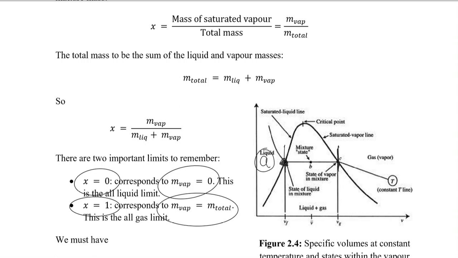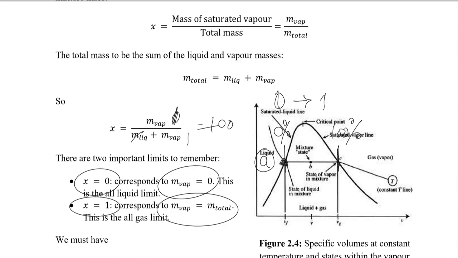If I've got the mass of the vapor as zero, the quality would be zero. If I've got the mass of the vapor as one and there is no liquid in it, obviously the total quality would be 100%. So the quality moved from 0% towards 100%, or in other words, the quality moved from 0 to 1. So 0 is defined when we have no vapor in it, and 1 is defined when we have got